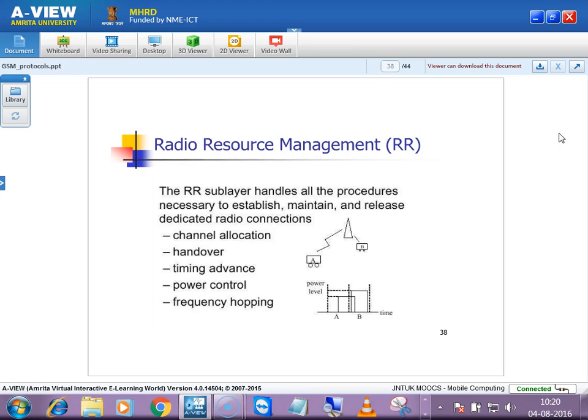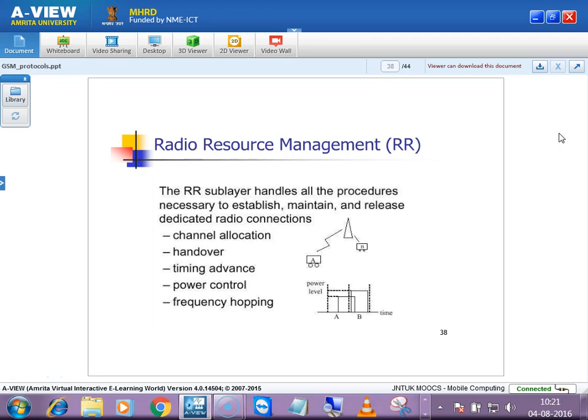Based on the measurement reports, we have seen what is handover. In that handover, mobile station will be providing measurement reports. In that we have mobile controlled, mobile assisted, and network controlled handover. Hope you remember that. Whenever the signal strength falls and the target cell signal strength is more than the source cell, then hand over.